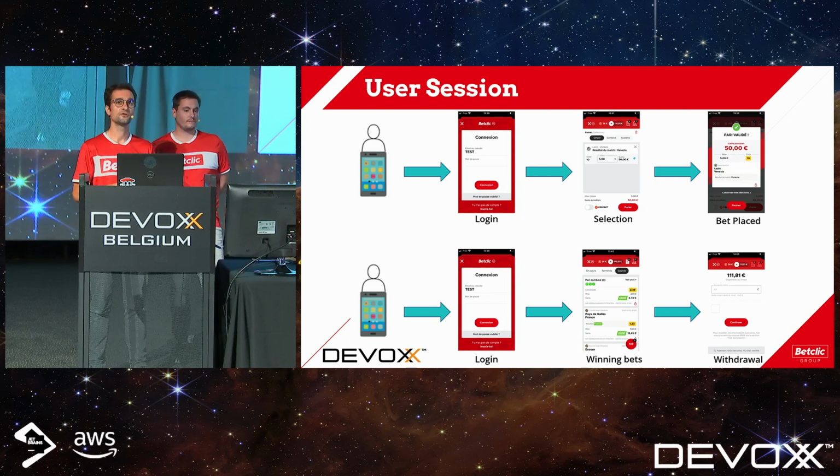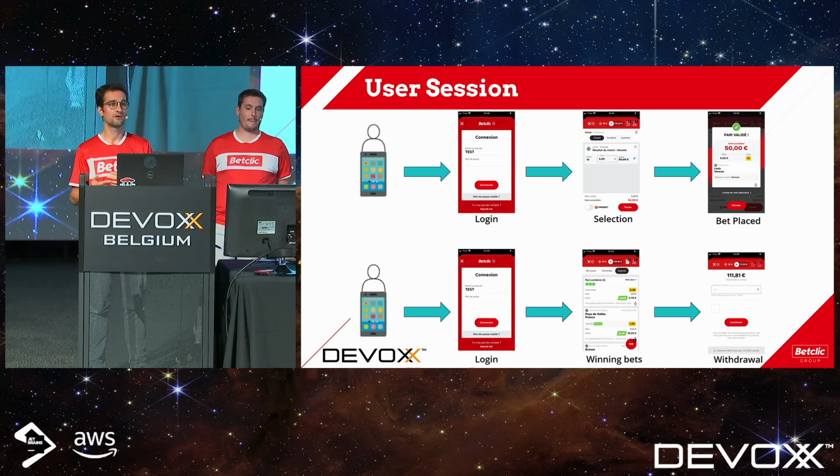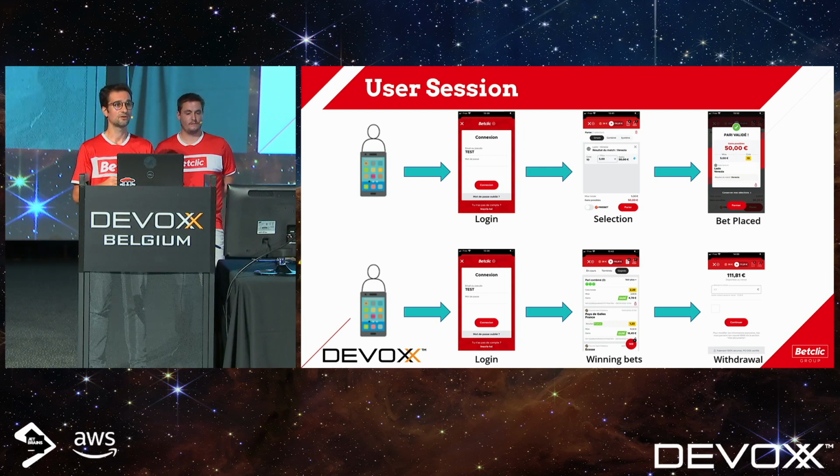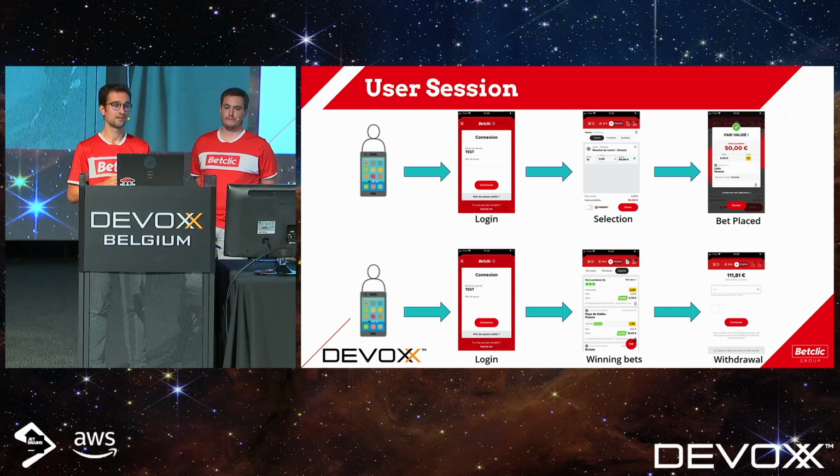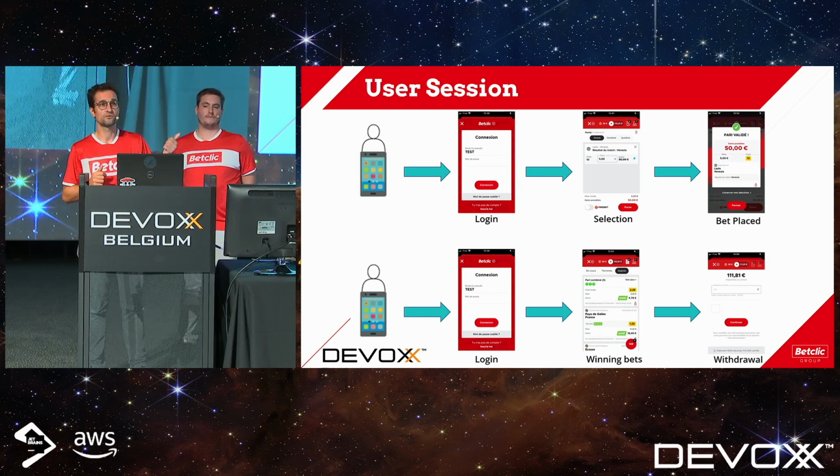We'll continue with the second line. So the same player or another one will log in at the end of the match, and he will look if he lost or won his bets. Here in the example, he won his bets, and at the end he has two choices. The first one is he can withdraw his money.